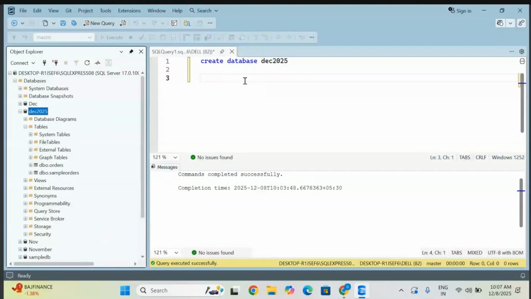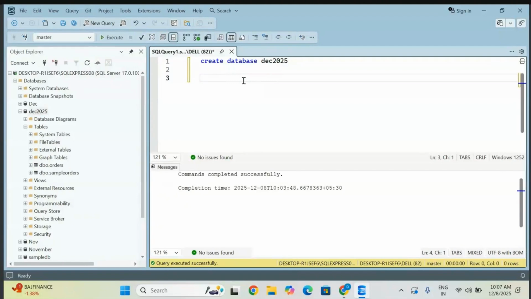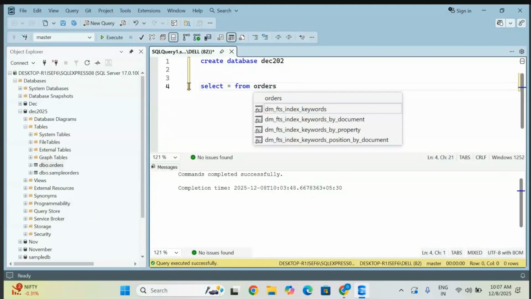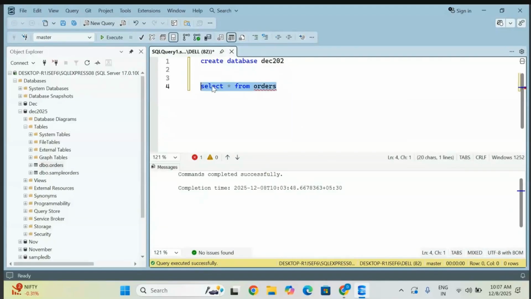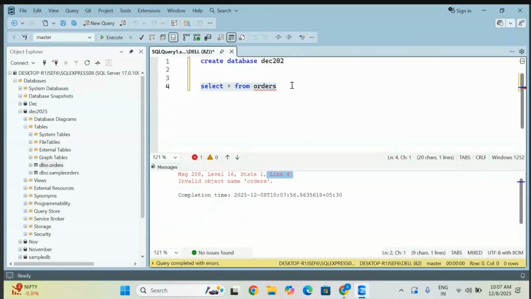Okay, coming. So it is also coming. How come? Let me check it out. Select star from what is there in the orders table. It is automatically coming. Okay, fine. That was an error.